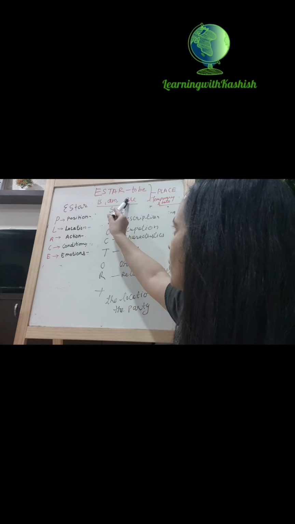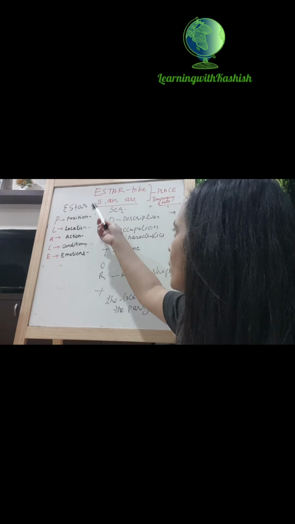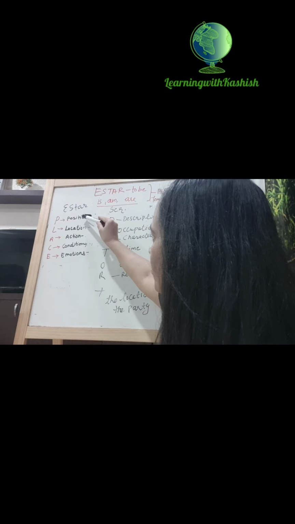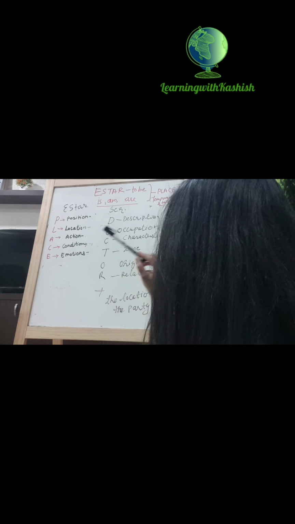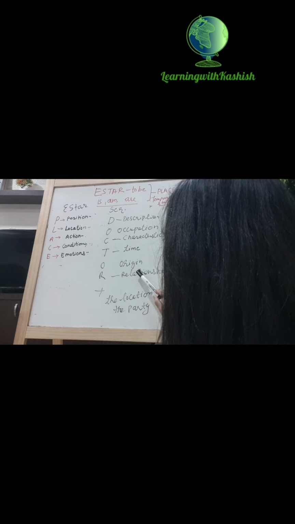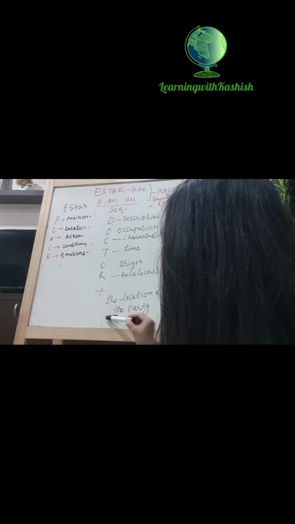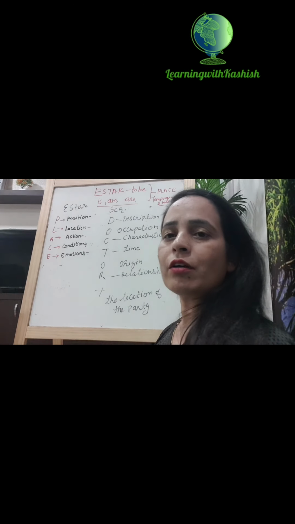Whenever you are making a sentence, please conjugate the verb as per whether it is for I, we, you, they, whatever. Then estar, remember this PLACE: position, location, action, condition and emotion. For ser: description, occupation, characteristics, time, origin and relationship. But when you are talking about location, then always remember that the location of the party will be in ser. That's all for ser and estar.